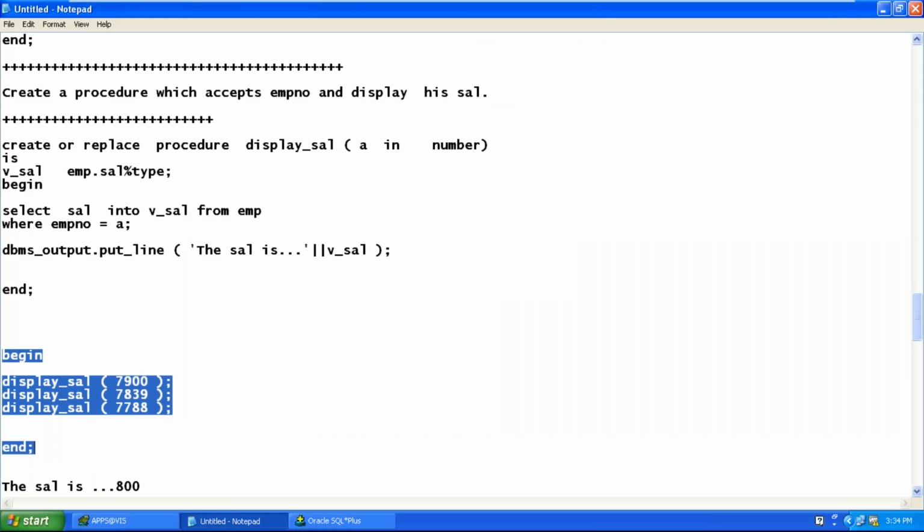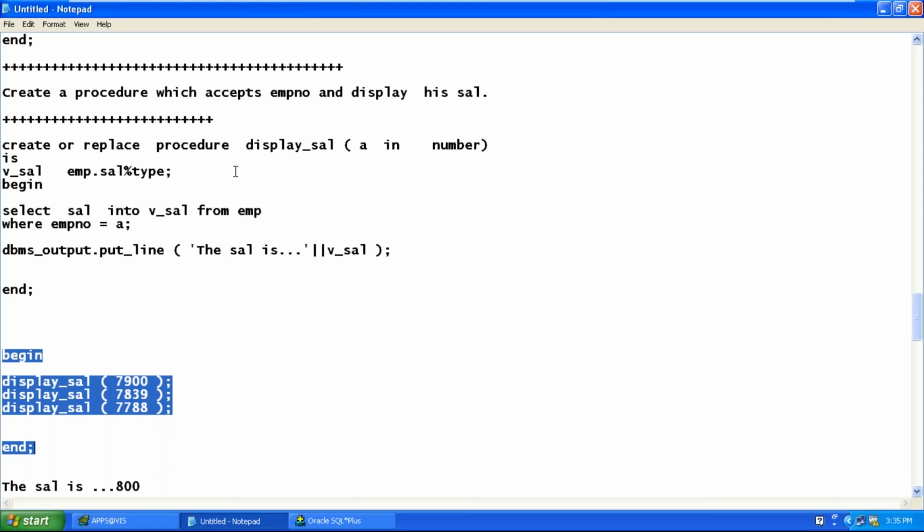So like this, it is a very meaningful task. Your procedure is doing a very meaningful task, accepting an employee number and displaying the salary. These kinds of procedures are very frequently used in real time. You can see many applications which accept some policy number and display the premium amount the customer should pay. Agree? You have banking applications which accept an account number and display the remaining balance.